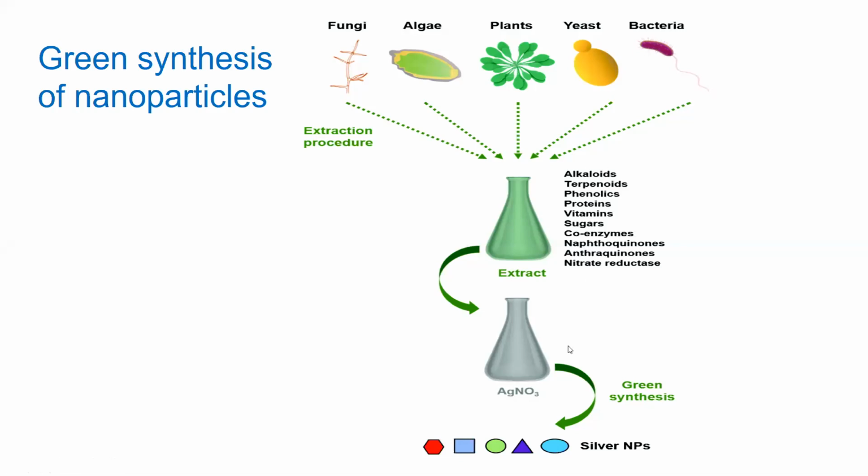So this is the procedure of green synthesis of nanoparticles, and I have conveyed it using the simple example of silver nitrate. You can also use many other salts to synthesize nanomaterials, but the procedure would be more or less similar.